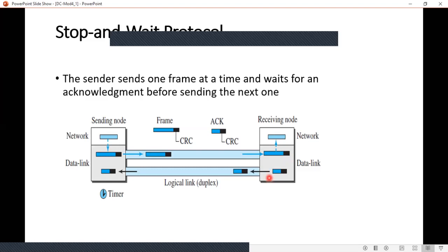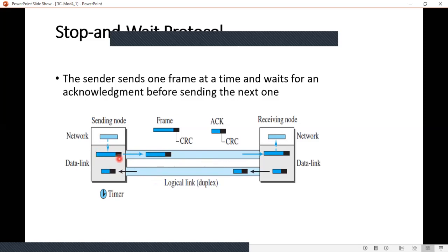Okay, the sender here waits until the timer expires. Here is a timer. Until this timer expires, it will wait for the acknowledgement, and if it doesn't receive the acknowledgement before the timer expires, then it will resend the frame again. The same frame copy will be sent to the receiver again.